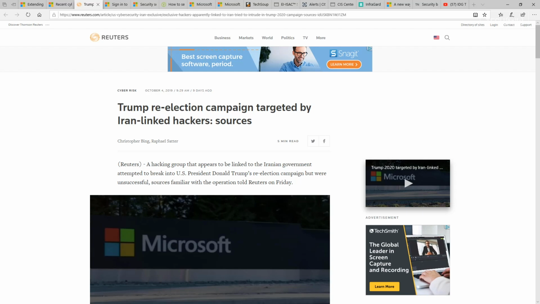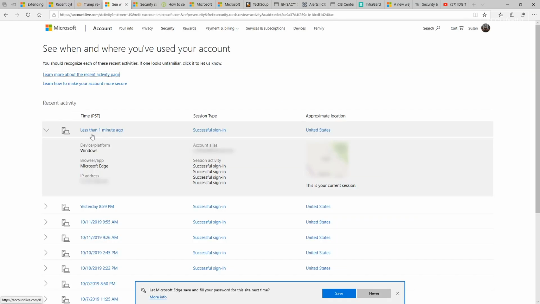Microsoft urged the election officials to take specific actions to protect their accounts, and in doing so, we too can learn some lessons about how to protect our systems. Microsoft recommended that you review your account settings to see unusual activity. For example, here in a Microsoft account, I can see that I recently logged in, and it's where my address is located. So I can review that everything that I expected to see here is proper, and I don't have anyone attacking from another location. Remember, for Office 365 accounts, you can review log files, and you can enable conditional access to limit the login ability from unusual locations.